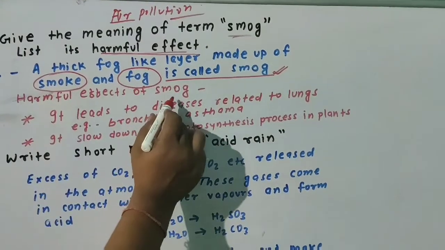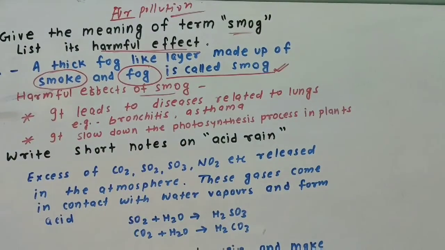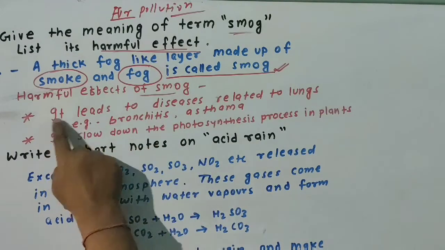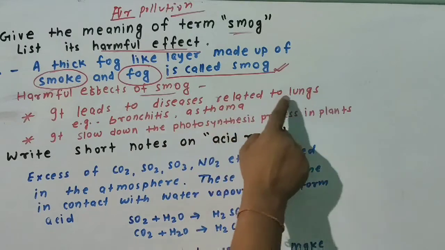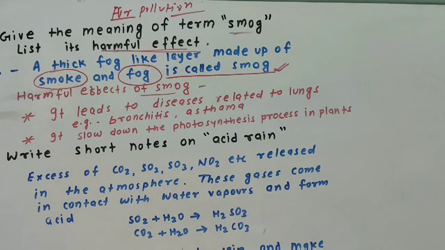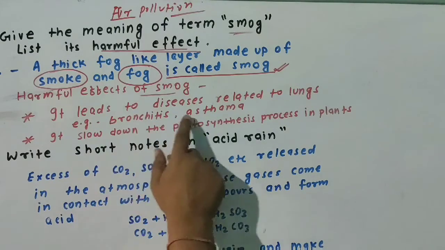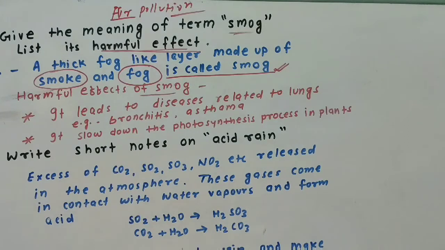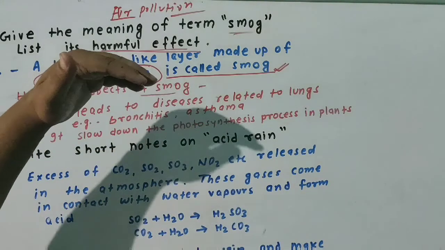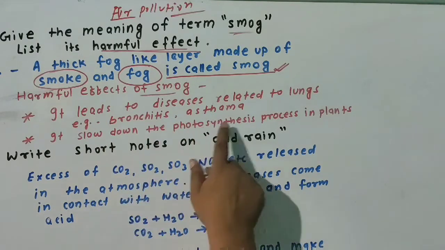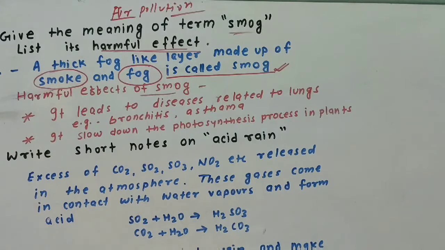What are the harmful effects of smog? It leads to diseases related to the lungs, for example bronchitis and asthma. Smog also prevents sunlight from entering the Earth's atmosphere. Therefore, sufficient sunlight does not enter and it slows down the photosynthesis process in plants. So these are the harmful effects of smog.